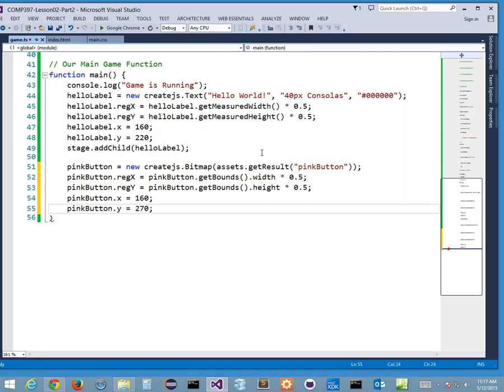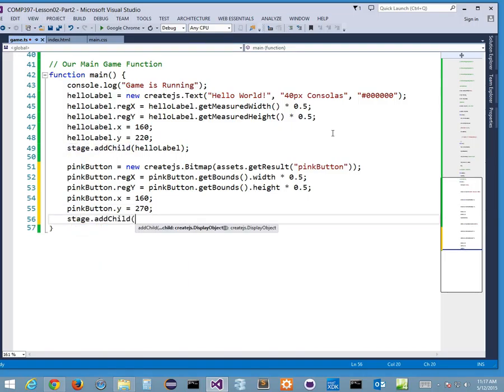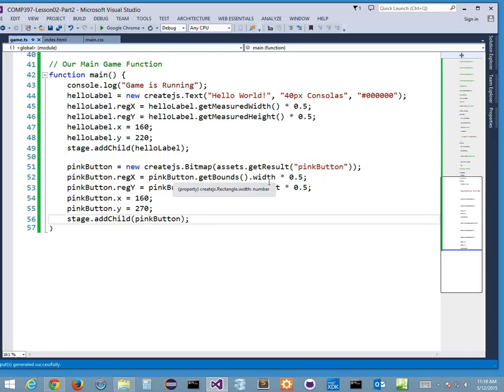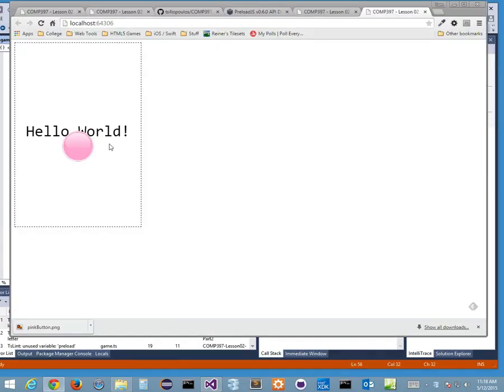If we're right, okay? So that's where it is approximately. And then stage.addChild, pink button. If we've done everything correctly, we should have preloaded my button. I've bypassed this little bit of an issue, right? And now I'm able to run this thing, and we'll see a pink button in the middle of my screen. Oh, just below my hello world. Let's put my hello world a little higher, right? You should get approximately what I'm getting.